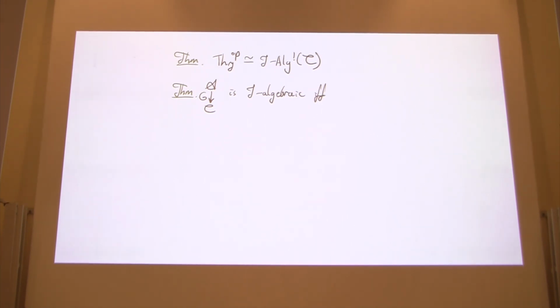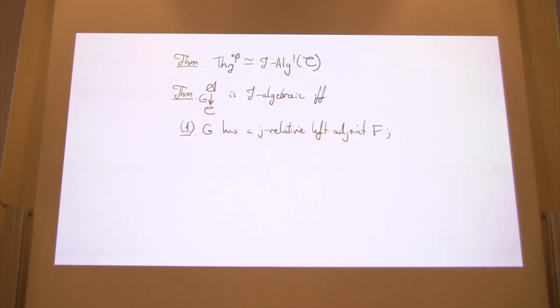A V-category A over C is J-algebraic if the following conditions are satisfied. First of all, G has a J-relative left adjoint F. Secondly, when we look at the full subcategory of A consisting of the free objects on objects of J, the arities, we require that this be dense.